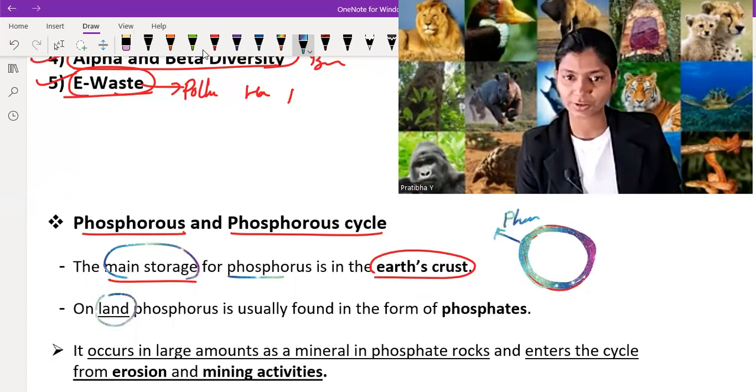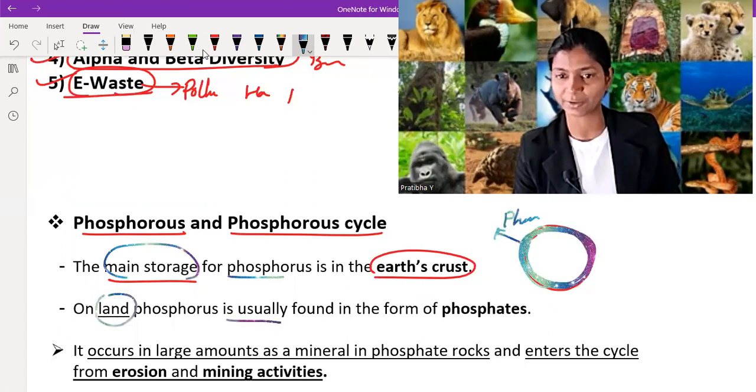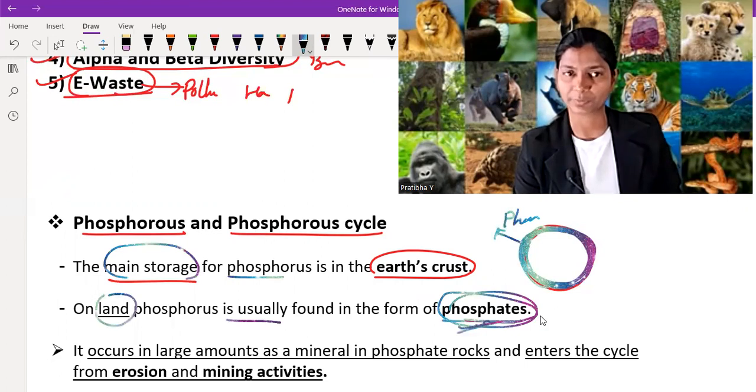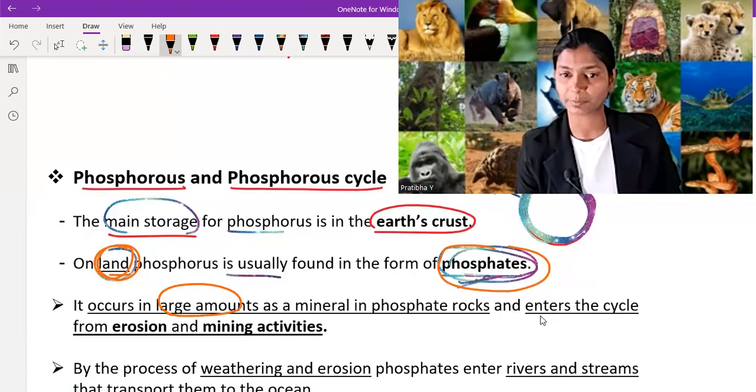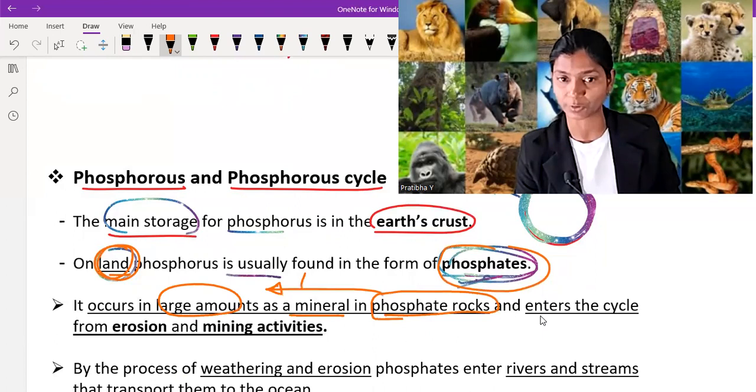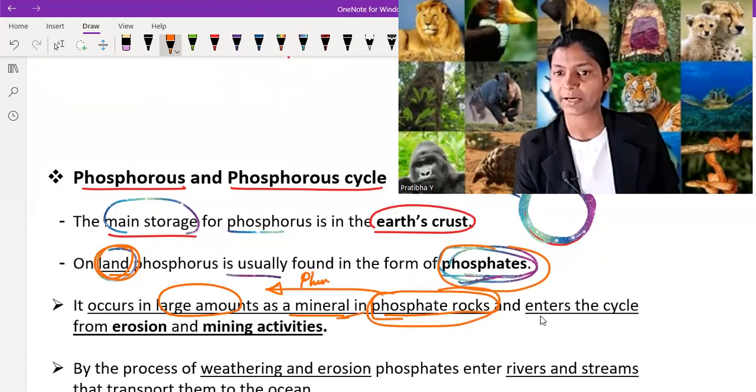On land, phosphorus is usually found in the form of phosphates. Just understand that this is the phosphorus which is found on land. It occurs in large amounts as a mineral in phosphate rock. We find phosphorus in phosphate rock as a mineral, and it enters the cycle from erosion and mining activity.